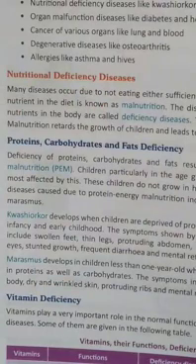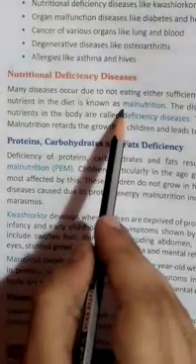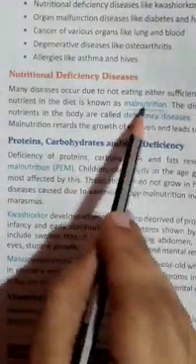Now turn to page number 60. Nutritional deficiency diseases. As the name suggests, these are the diseases which are caused by the deficiency of certain nutrients in our diet. We will see their examples, but before that, let us go through the definition of malnutrition. So what is malnutrition?